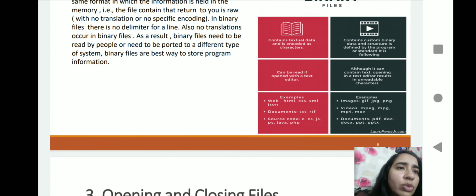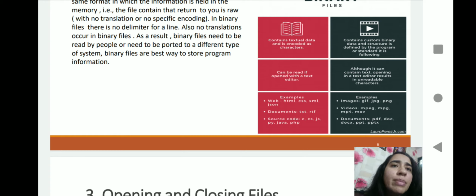And what are the examples where a text file should be used? A text file can be used for web formats like HTML, CSS, XML, for documents like TXT, RTF, and for source code also we use text files. But binary files are used for images, videos, and document files. So this is the basic difference between binary and text files.